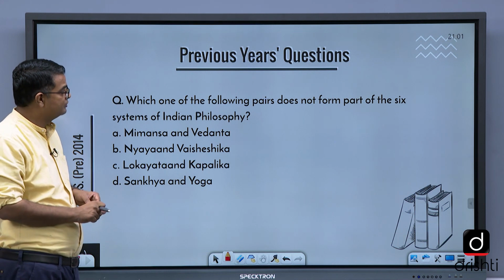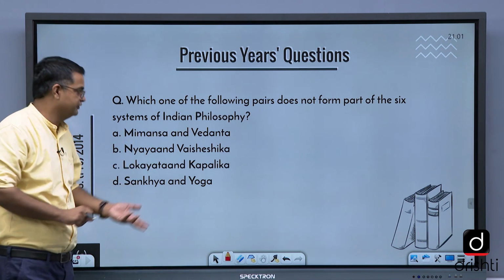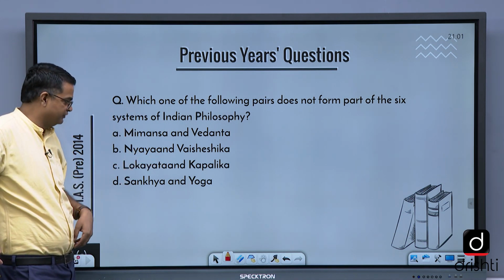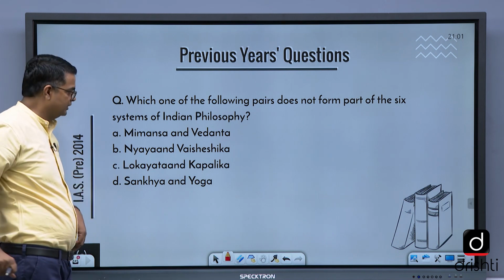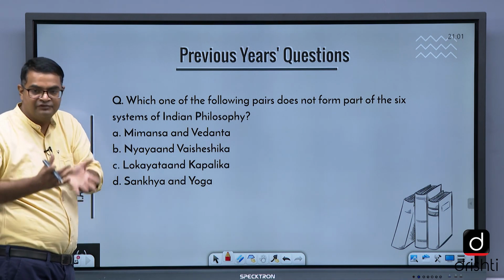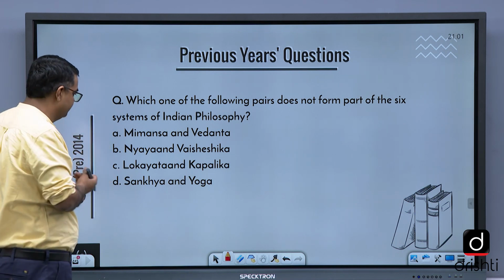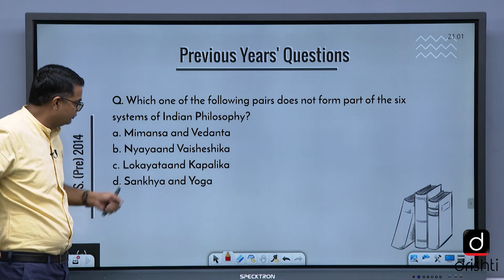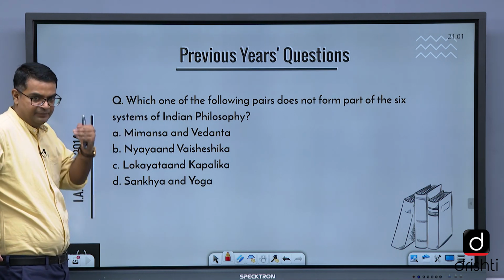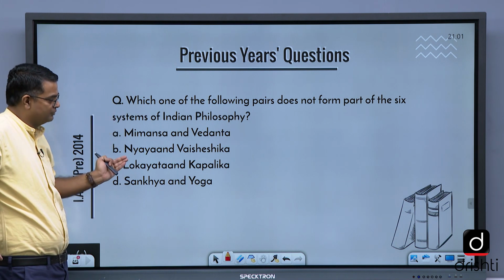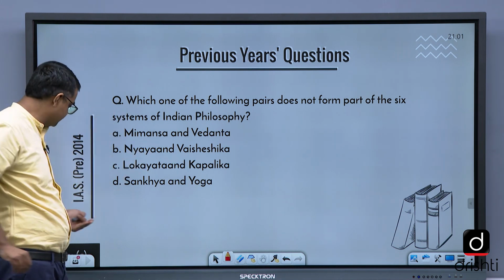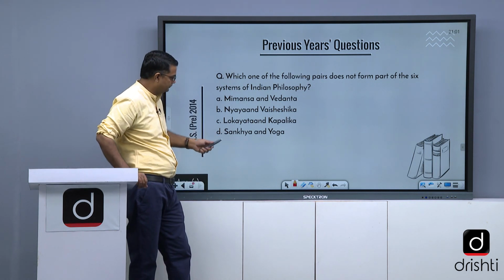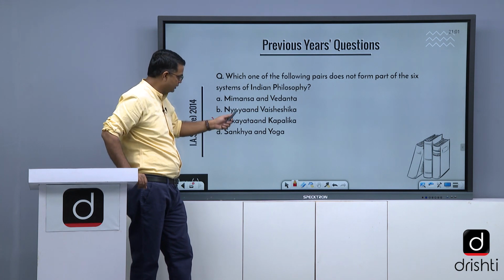Which of the following pairs does not form part of the six systems of philosophy? The six systems of philosophy are part of religion and philosophy, and are very important after Buddhism and Jainism. Then we study Bhagavatism, Vaishnavism and Shaivism, and the forms of Shaivism. This is the type of question they ask. If you know the six systems of philosophy, you can figure out the correct answer. So this is the correct answer, Lokayata and Kapalika.